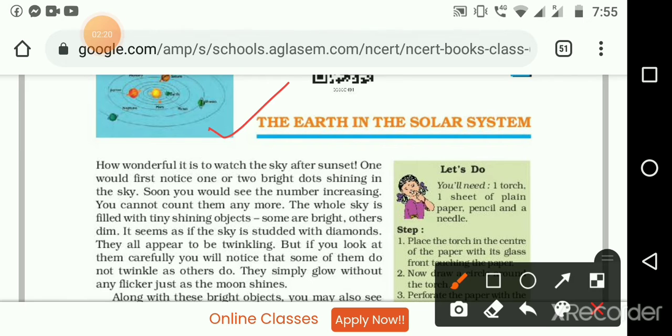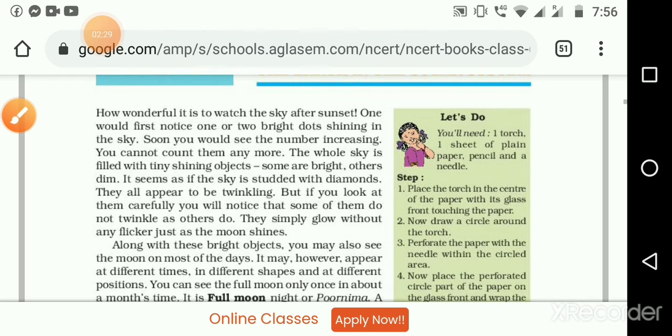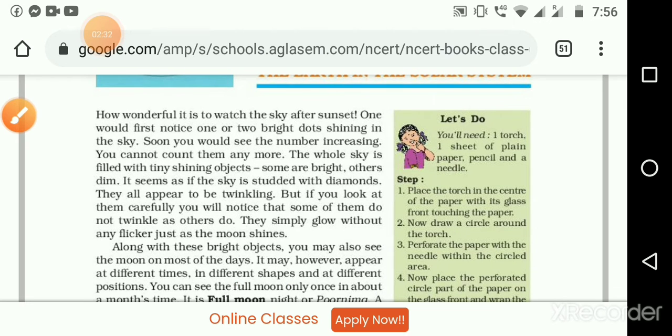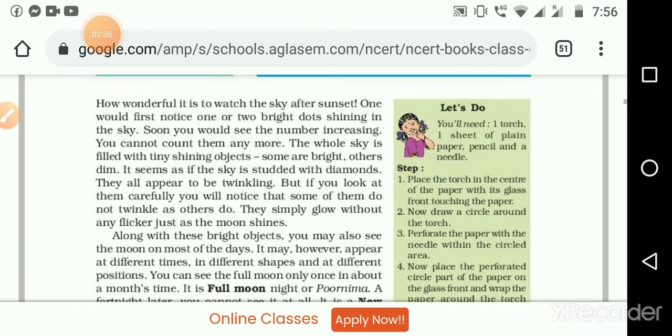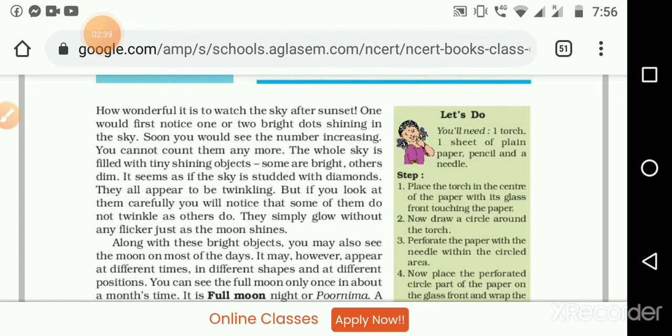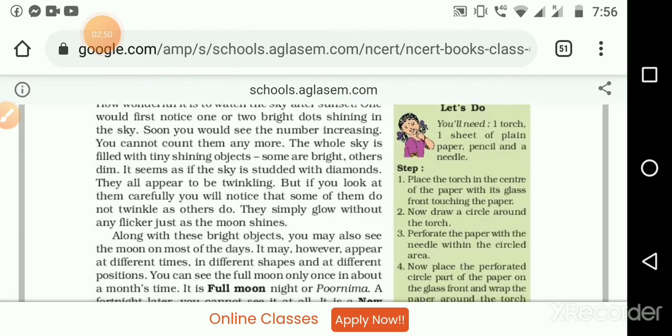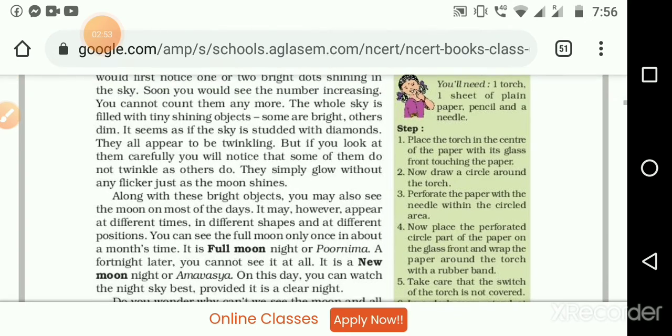What are we going to study? We are going to study about Earth, and where we are going to find Earth, that is in the solar system. Okay, next, first sentence: How wonderful it is to watch the sky after a sunset. In the evening after 6 or 7 o'clock, we are very interested to see the sky. Why? It is wonderful, the colors change, the stars come to shine, the moon comes, and some clouds move with the wind.